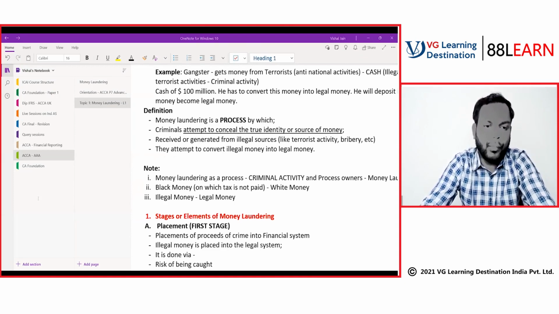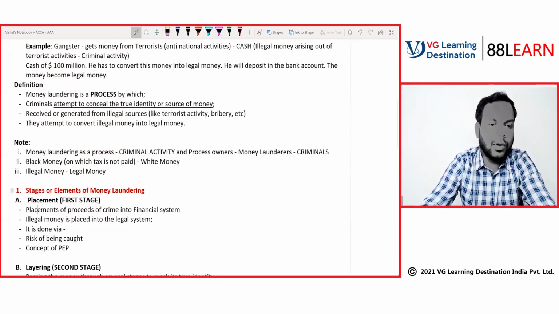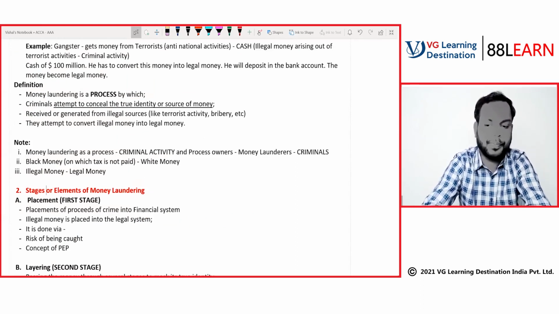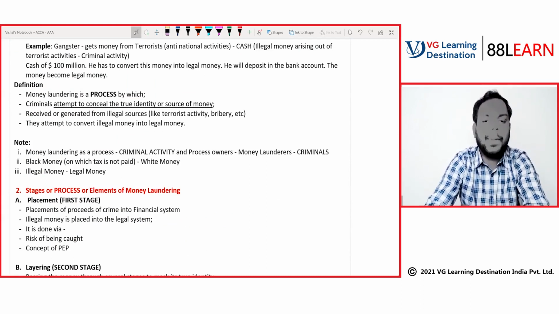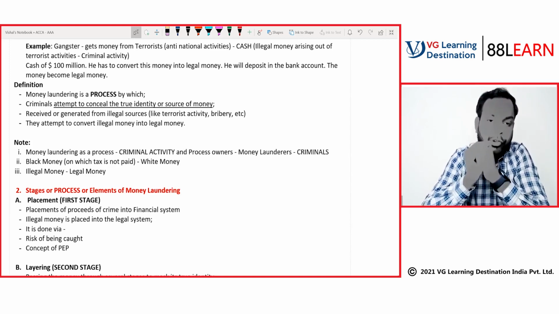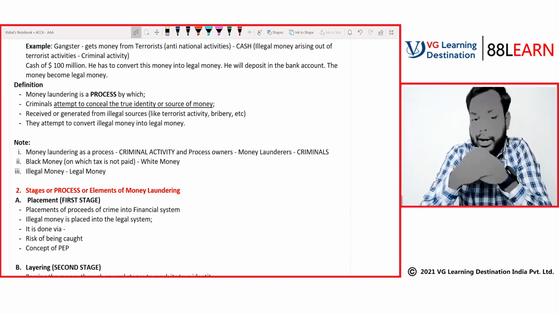Now, we will be moving to our second concept, that is stages or process or elements of money laundering. So till now we understood what is money laundering.